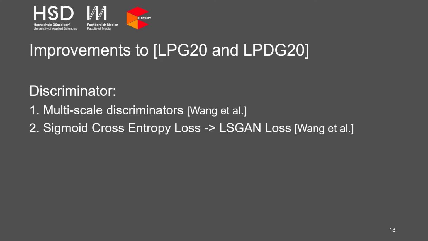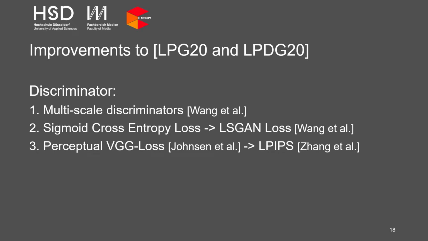Second, we changed the sigmoid cross-entropy loss to the LSGAN, the least squares GAN loss, also suggested by Wang et al. And third, we exchanged the perceptual VGG loss from the Pix2PixHD framework with the Learned Perceptual Image Patch Similarity metric by Zhang et al.